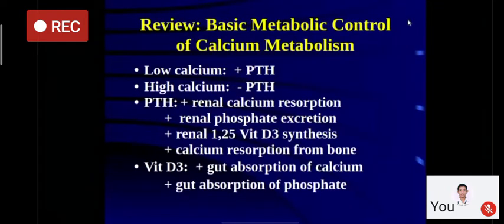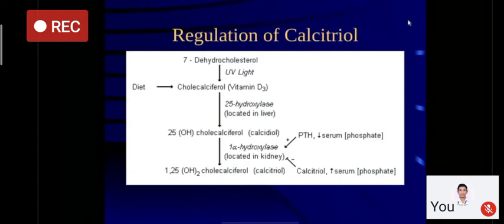If we see the other actions of parathyroid hormone, it stimulates renal calcium absorption, it enhances renal phosphate excretion, it stimulates 1 alpha hydroxylase activity, because of which there is active formation of vitamin D, which is 1,25 dihydroxy vitamin D, and PTH also promotes resorption of calcium from bone. All these actions tend to maintain serum calcium in a normal range. If we see the actions of vitamin D3, it promotes absorption of calcium from the gut. It also promotes absorption of phosphate from the gut.